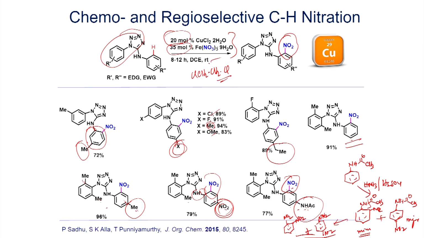This is a recent development in nitration reactions using transition metal catalysis. You can use Fe(NO3)3 as a nitro source. You can do the nitration selectively. So, you have two aromatic rings, and among these, one of them selectively undergoes reaction; therefore, we call it chemoselective. Regioselective means you have different positions, ortho and meta, but you can selectively do the nitration at one of the positions. Therefore, we call this reaction a chemo- and regioselective C-H nitration.